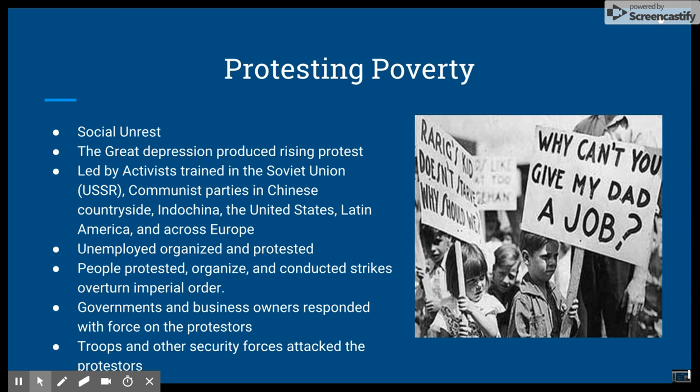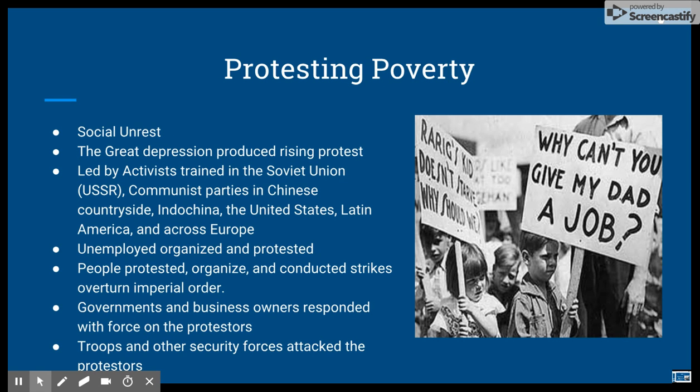Protesting poverty, social unrest. The Great Depression produced rising protests, which were led by activists trained in the Soviet Union, communist parties in the Chinese countryside, Indochina, the United States, Latin America, and across Europe.